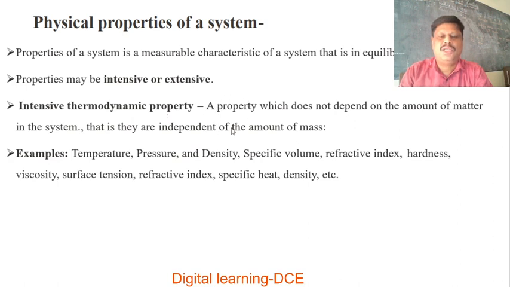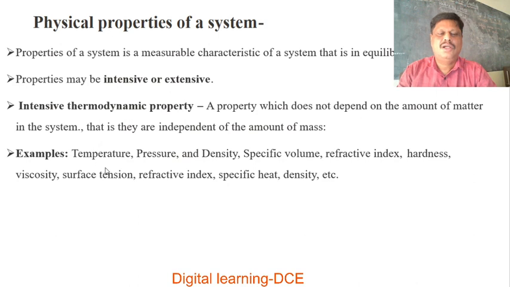A property which does not depend on the amount of matter in the system, that is, which is independent of the amount of mass, is called an intensive thermodynamic property.